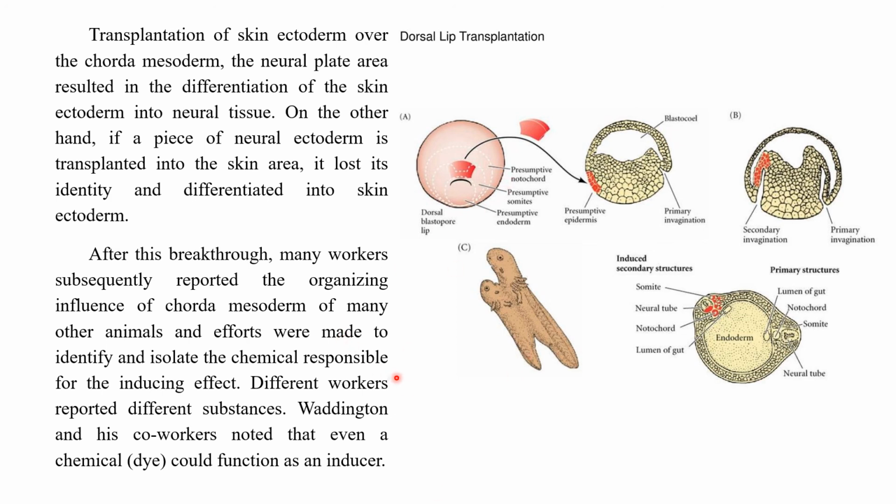After this breakthrough, many workers subsequently reported the organizing influence of cauda mesoderm of many other animals, and efforts were made to identify and isolate the chemicals responsible for this inducing effect, about which in detail we are going to study in the coming sessions. Different workers reported different substances. Waddington and his co-workers noted that even a chemical or dye could function as an inducer. So externally, if you use some chemicals or dyes, that may also induce the embryo to develop into different structures and organs.